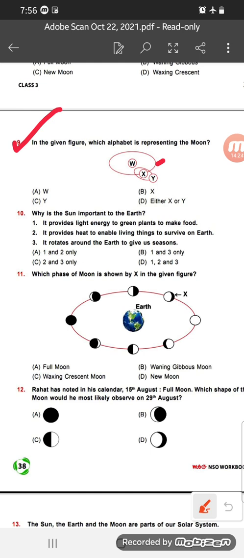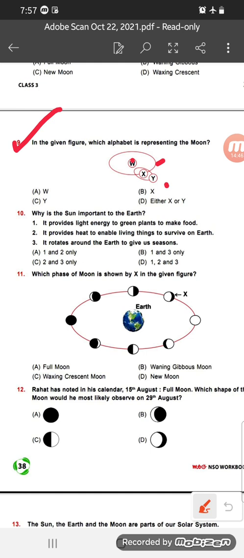See, in the given figure, W is the sun. Okay. X is the earth and Y is the moon. Earth orbits around the sun. See, this is the sun and earth orbit. Earth কিছু সানের চারিদিকে ঘুরছে, আর্থের চারিদিকে ঘুরছে কে?